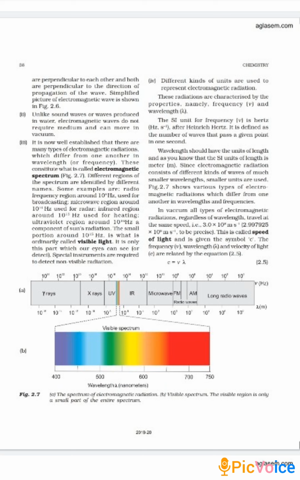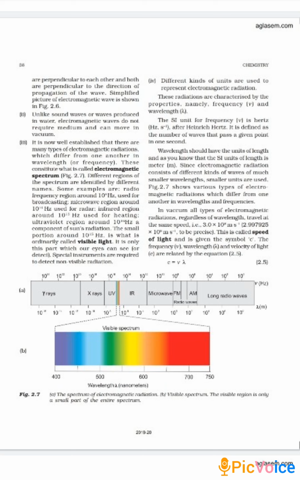These radiations are of several kinds. So their wavelength and frequencies differ, and if we have to explain their wavelength and frequencies, we need smaller units to express them, isn't it? So if we arrange these electromagnetic radiations on the basis of wavelength and their decreasing frequencies, we obtain a very nice spectrum. This is known as electromagnetic spectrum.